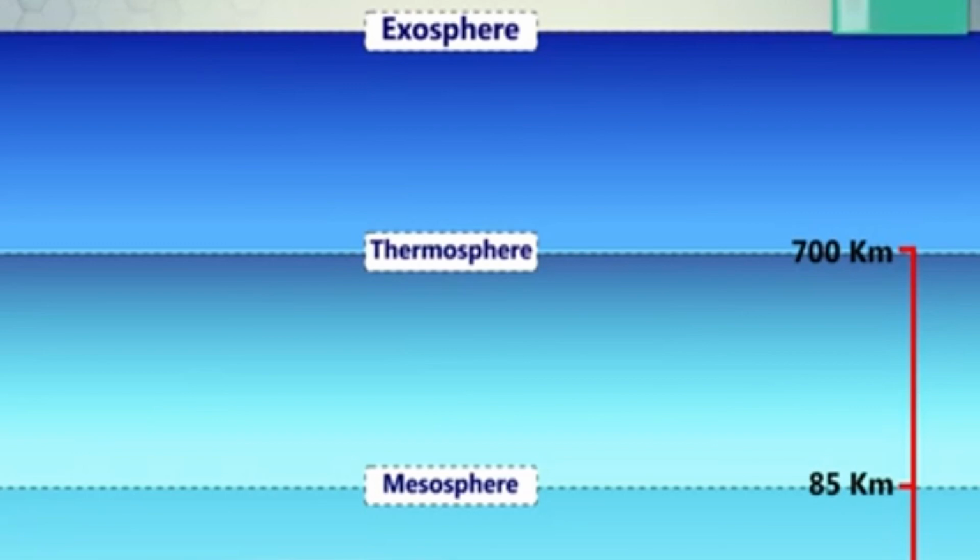And the next one is exosphere. It is the uppermost layer of the Earth's atmosphere. It is mainly composed of hydrogen and helium. It extends into the limitless space where the Earth's gravity does not operate. So these are the layers of the atmosphere.